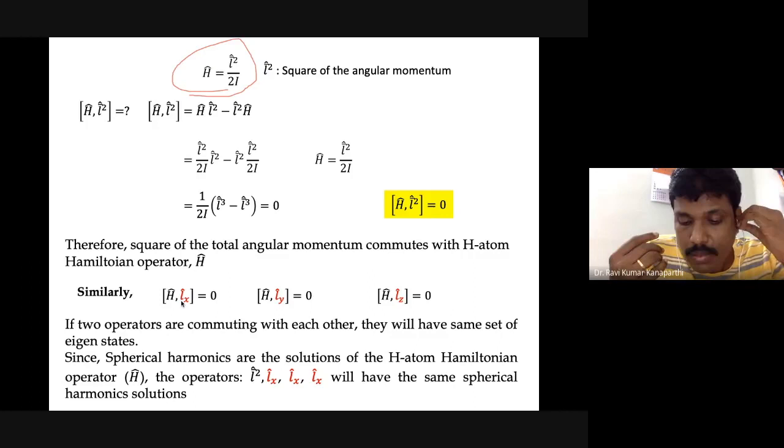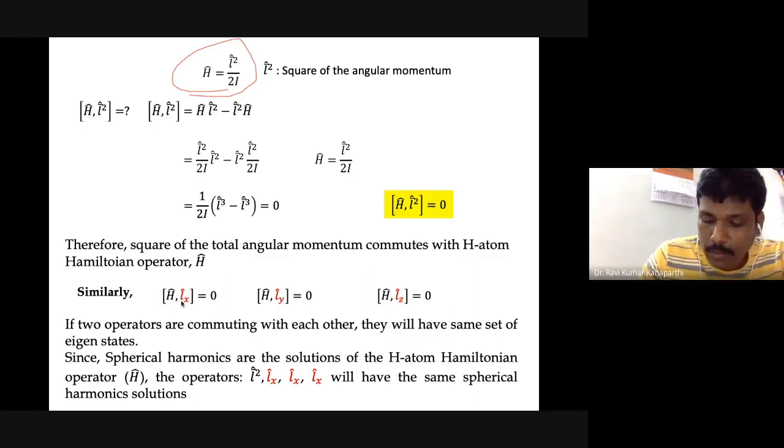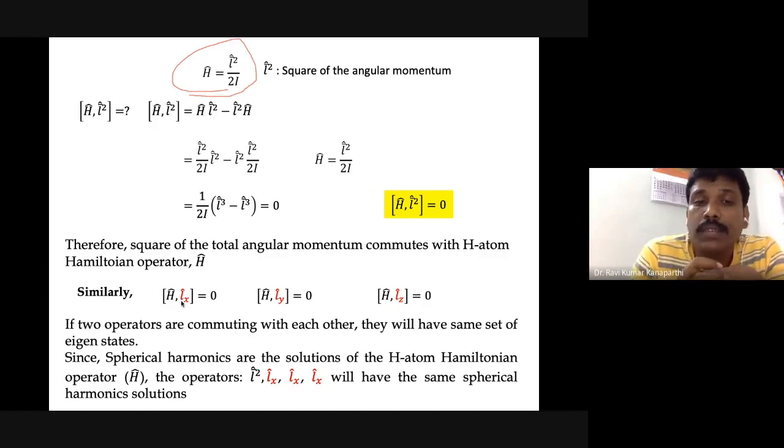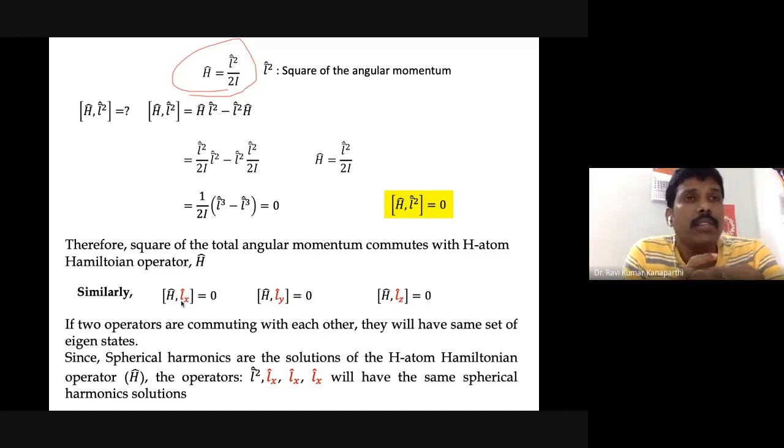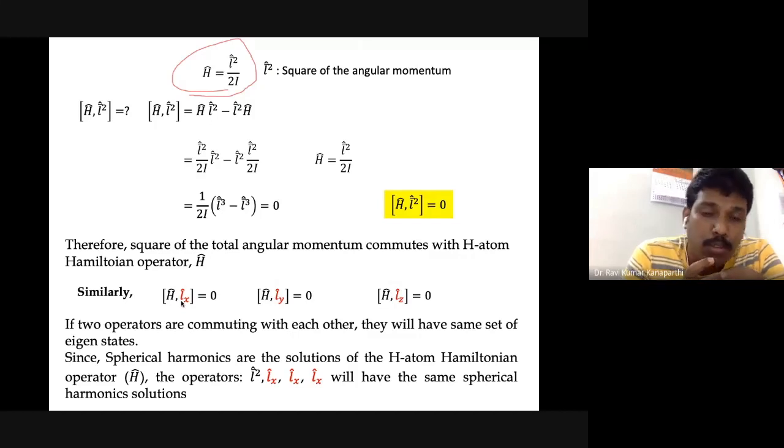And we know from the theorem we learned in the last class that if we have two operators and they are commuting, then they will have the same set of eigenfunctions, isn't it? This is the theorem that we proved in yesterday's class. And the converse is also true: if we have operators with the same set of eigenfunctions, they commute. That is another theorem that we have proved.